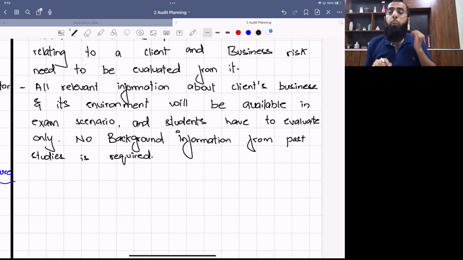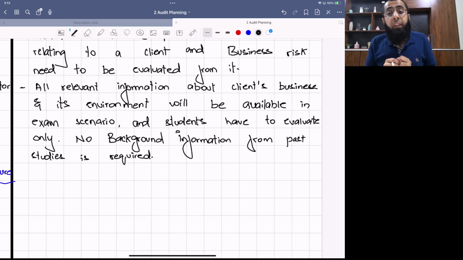For example, you are provided with a balance sheet, and in non-current liabilities a loan balance is given, and there is no further detail in relation to the loan balance. So this means that the loan balance was not a significant risk. If you just start writing a risk that the company may go bankrupt, the examiner will say that the student is not reading the scenario well. What the examiner expects is that you look at significant issues, the issues for which there is detailed discussion in the question. So you have to pick the risk from that.